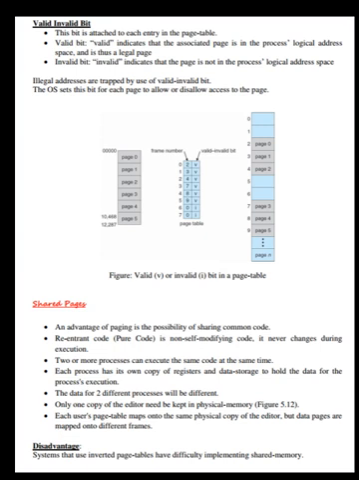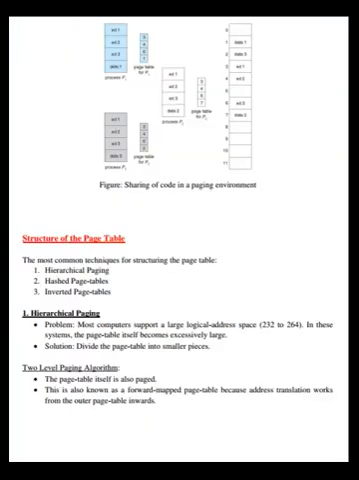Only one copy of the editor needs to be kept in physical memory. See figure 5.12. Each user's page table maps onto the same physical copy of the editor, but data pages are mapped onto different frames. Disadvantages: systems that use inverted page tables have difficulty implementing shared memory. See the figure.